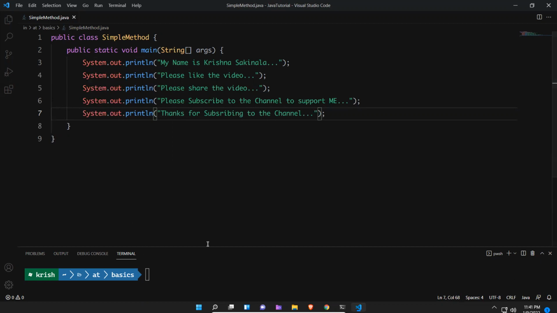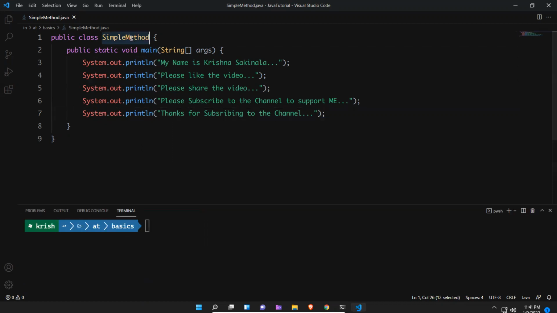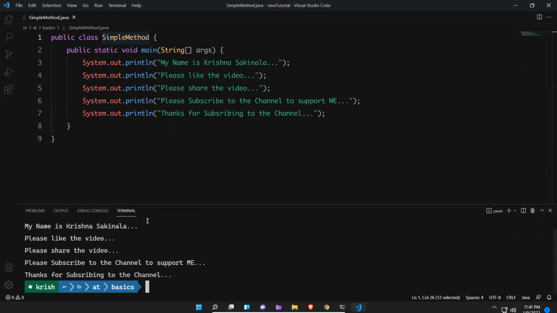So I have written some statements here with System.out.println. When I try to execute this, let me execute first. You see that it is giving me all the output here. For some purpose, I want to execute these 5 lines of statements again and again. Multiple times I want to print this information.